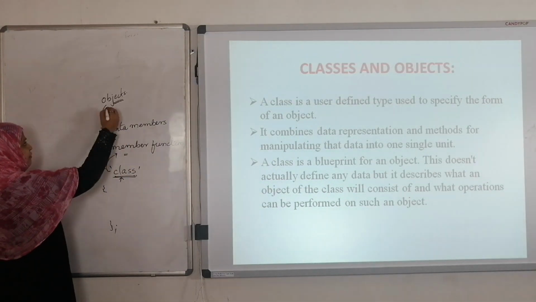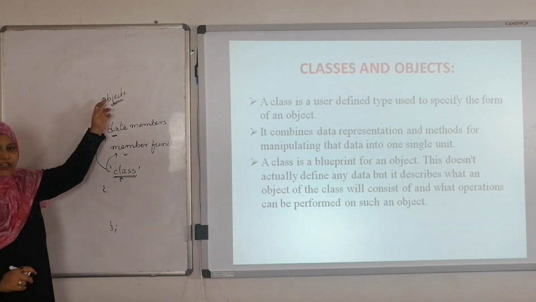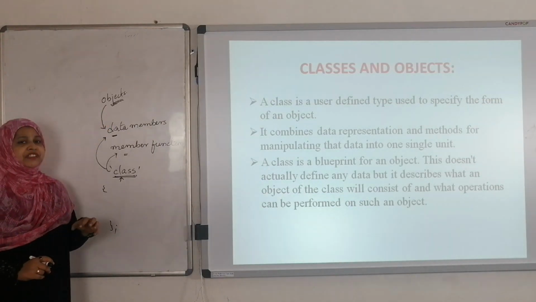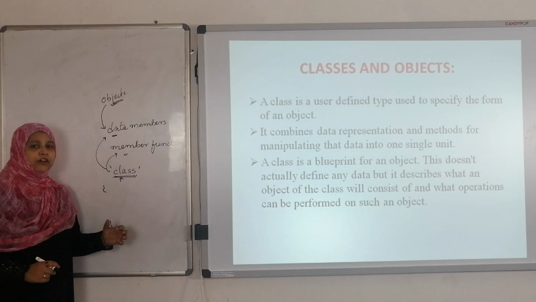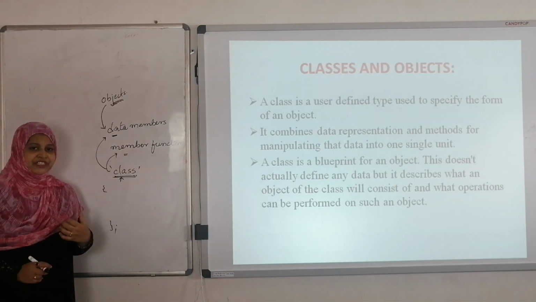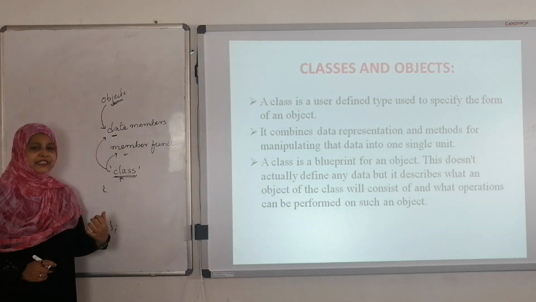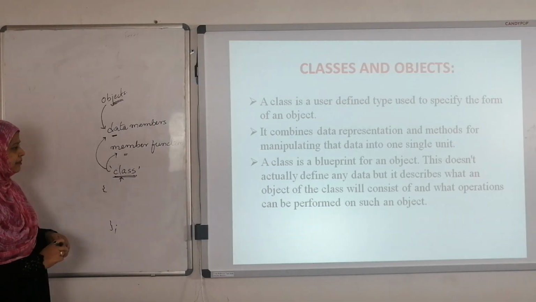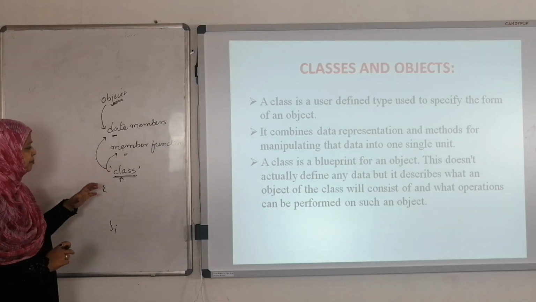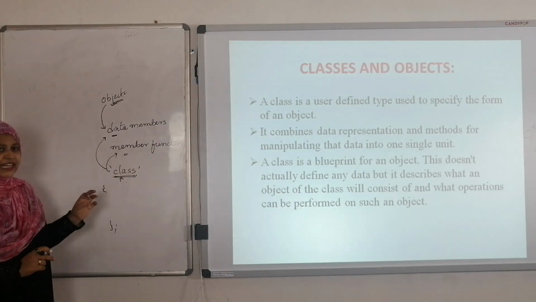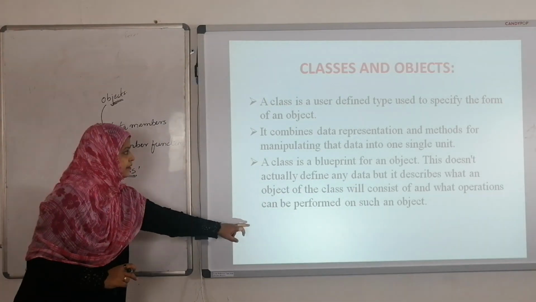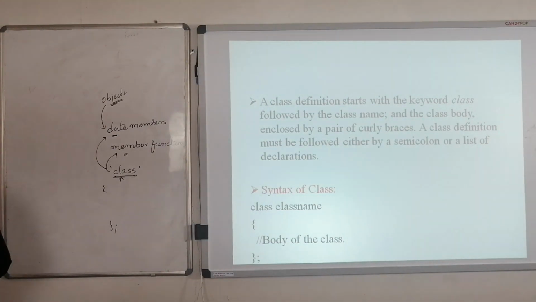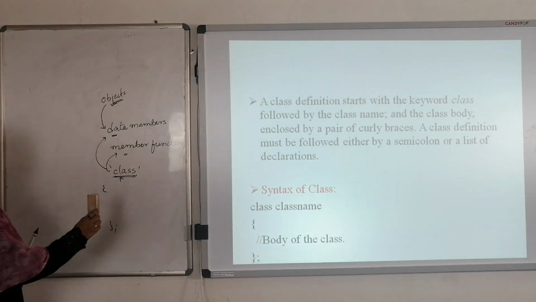Now whenever we define an object of that particular class, this object defines what type of operations we are going to perform on those data members and member functions. By using the objects, we perform the operations on data members and member functions which are present in the class. Here class is a blueprint for an object, and class is a user defined data type. Whenever we define any class, the keyword for the class declaration is class.